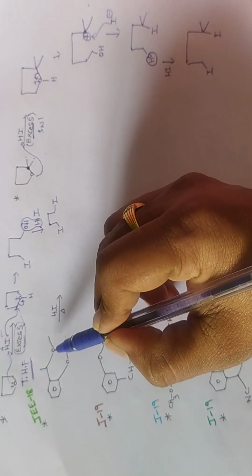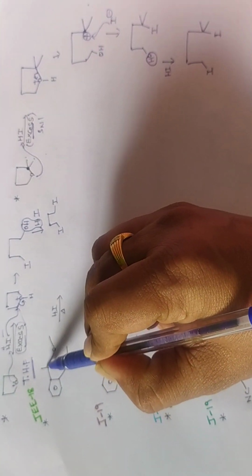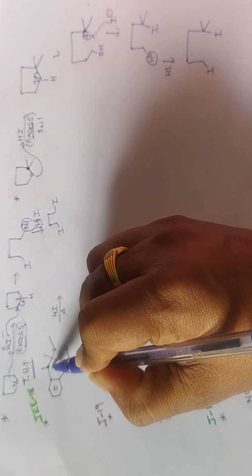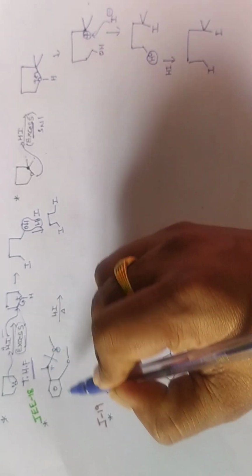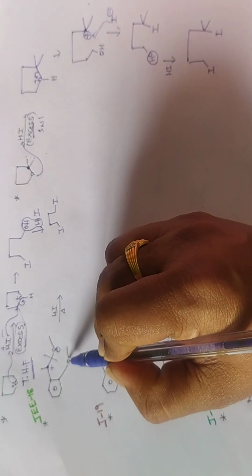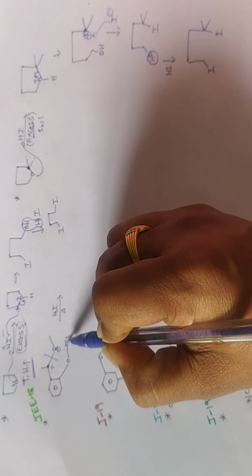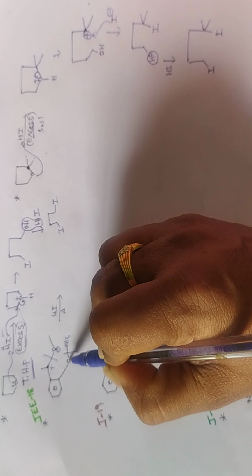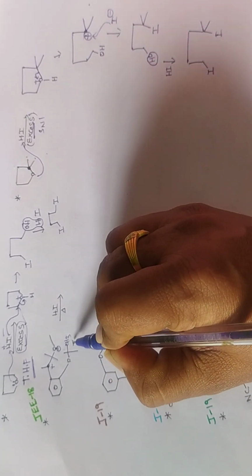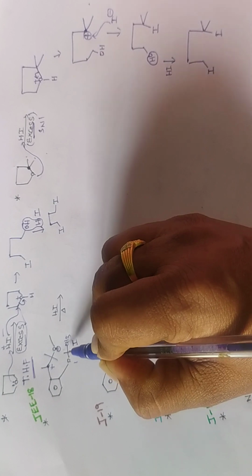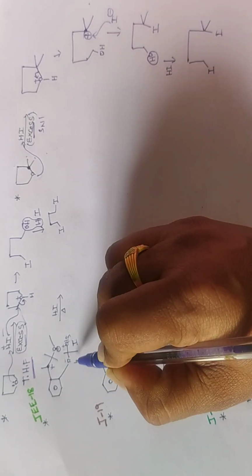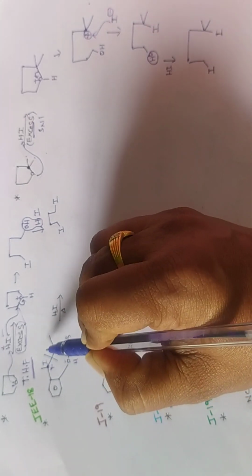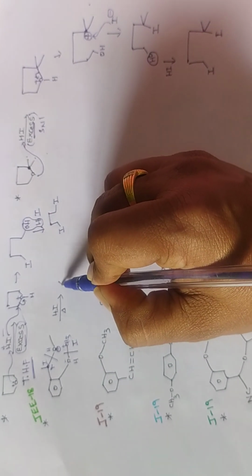Next, see now, this oxygen, this is a benzyl carbon. Oxygen connected with a benzyl carbon means always benzyl carbocation is formed. Now you add plus or minus. Next, this is CH3, an alkyl aryl ether. Always the bond is broken between the alkyl group and oxygen. Now here you can write I minus, this is plus. Now here you can write OH. Now this is plus, this is minus. Now here I. Now here you write H. Then finally what is our answer?